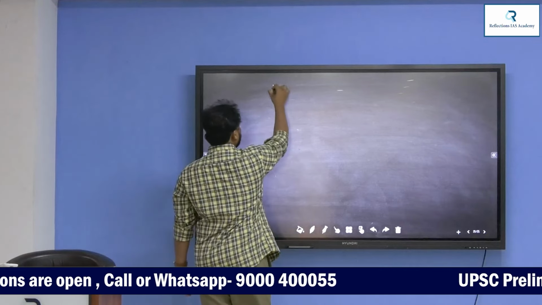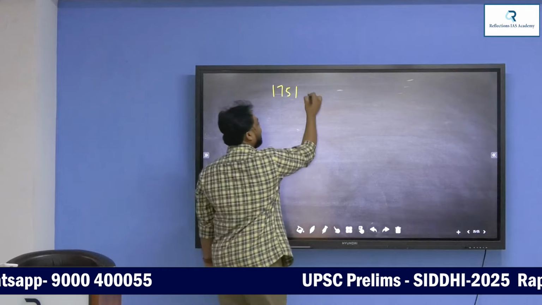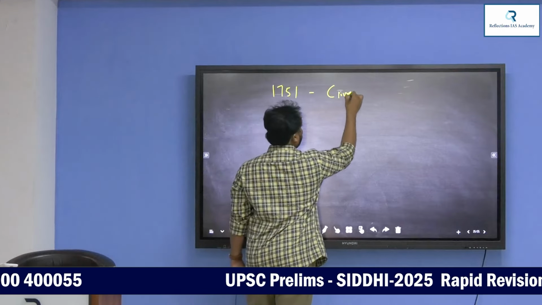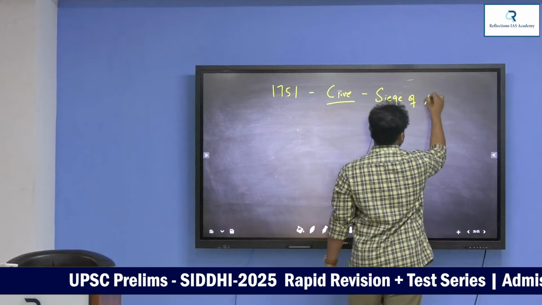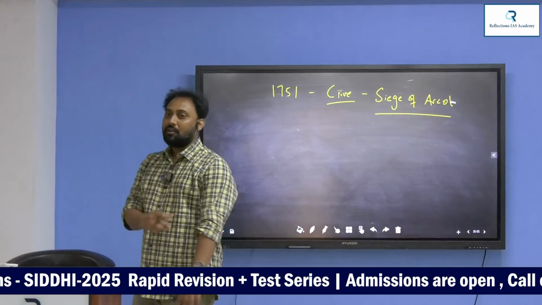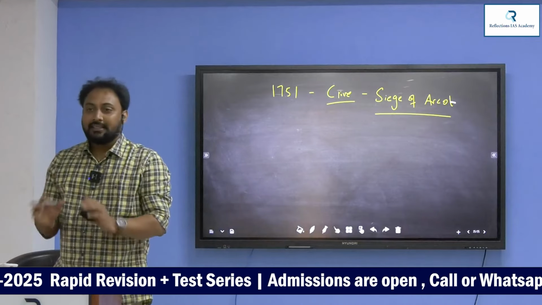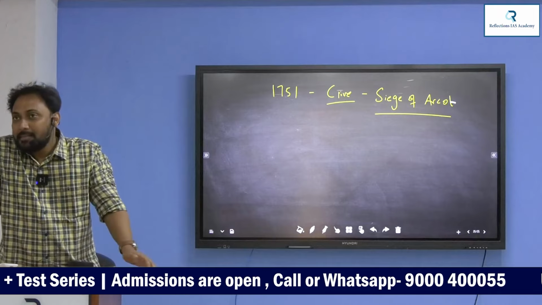Okay. Suddenly, in 1751, Robert Clive entered the picture. Clive did the siege of Arcot. 1751, Robert Clive, siege of Arcot. What do you mean by siege of Arcot?